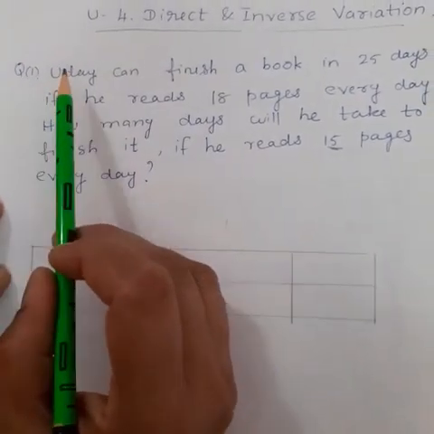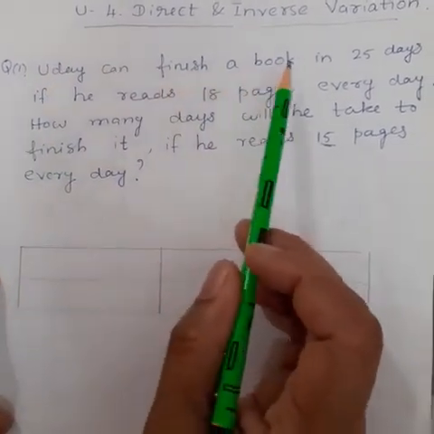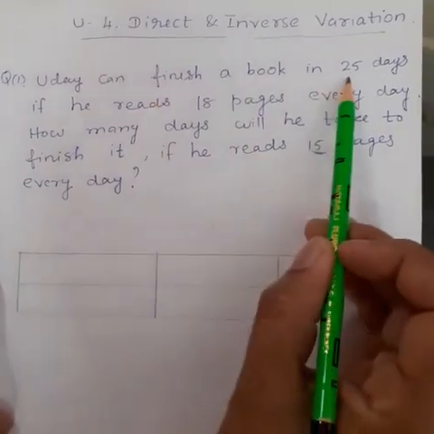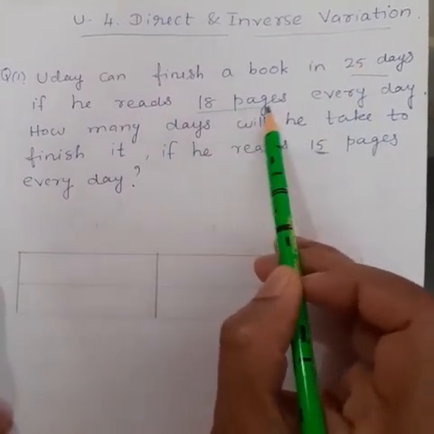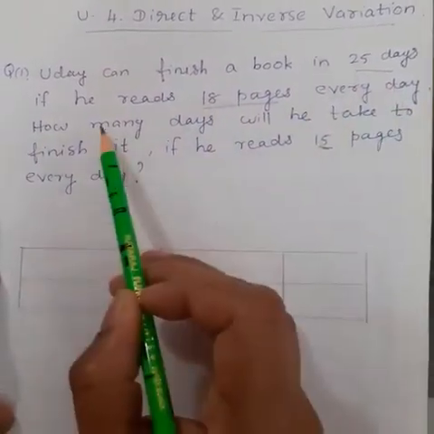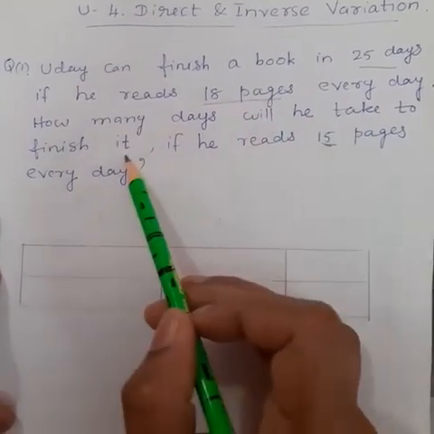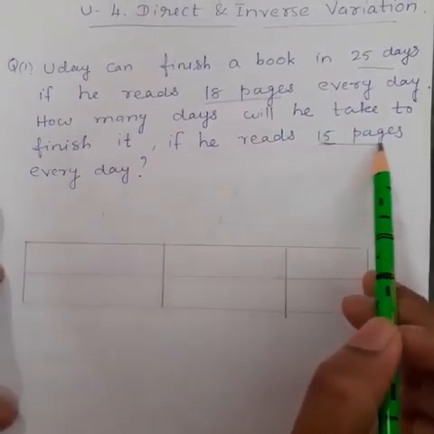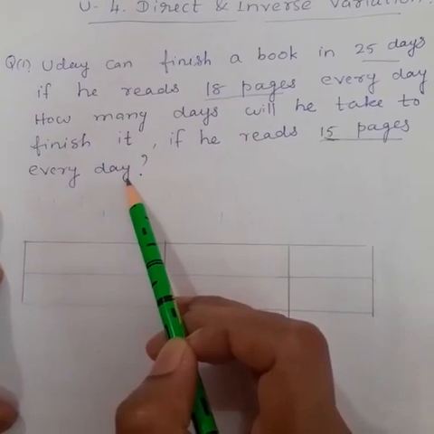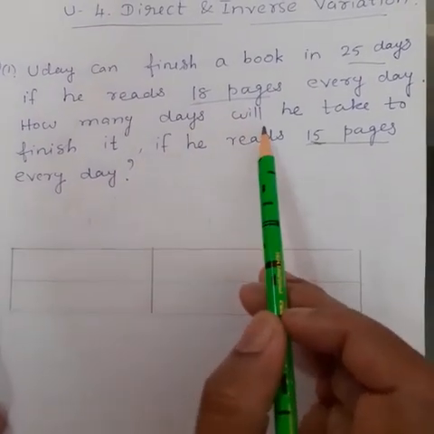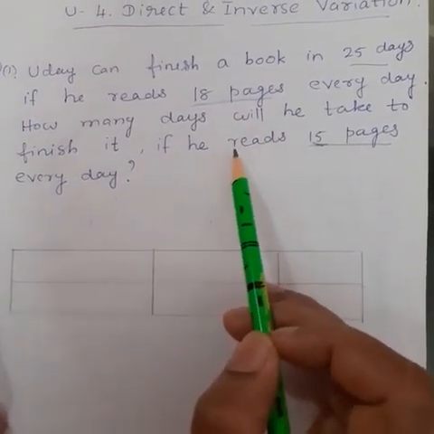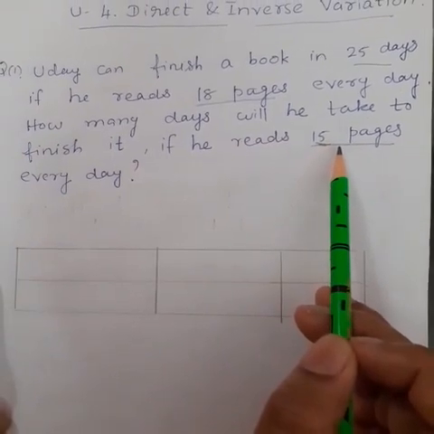Question number 1. Uday can finish a book in 25 days if he reads 18 pages every day. How many days will he take to finish it if he reads 15 pages every day? So we have to find out the number of days he will take to finish the book if he reads 15 pages every day.